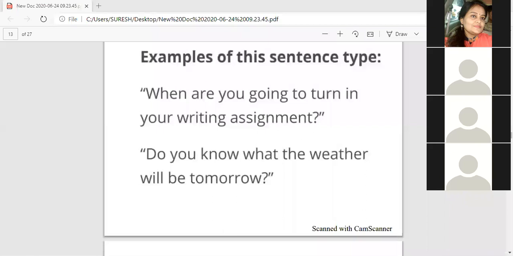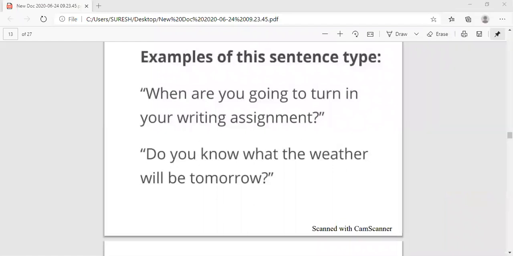The sentence begins with a verb only. Verb से ही sentence शुरू होता है. Don't go there. Come here. Sit down. Turn right. Turn left. Are you getting my point? So that was an imperative sentence. You have gone through that in class 5.